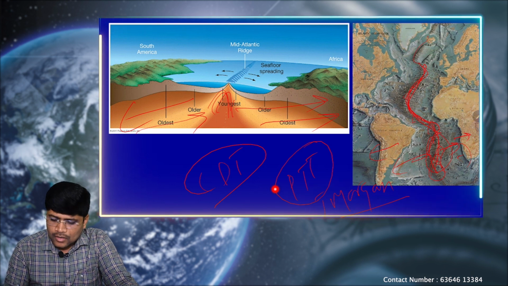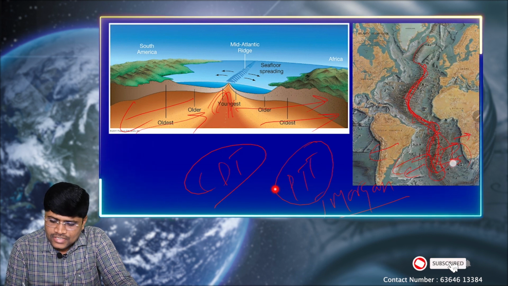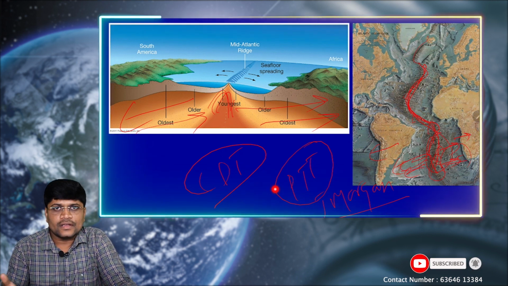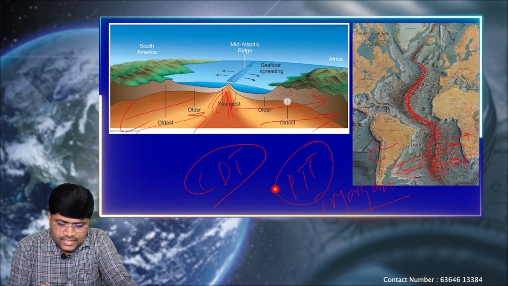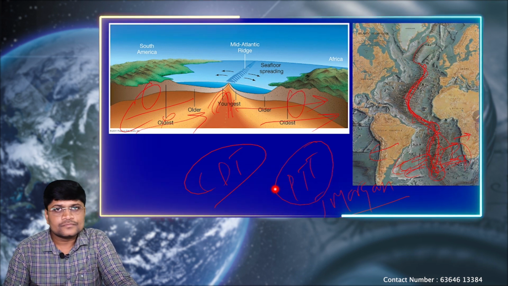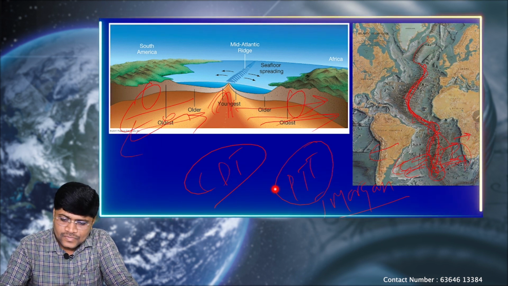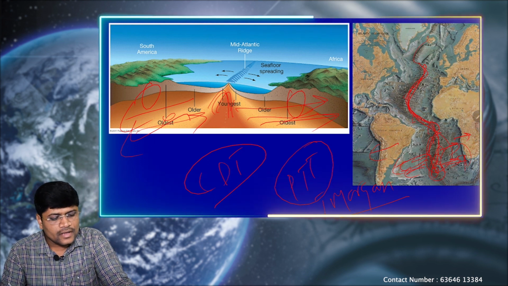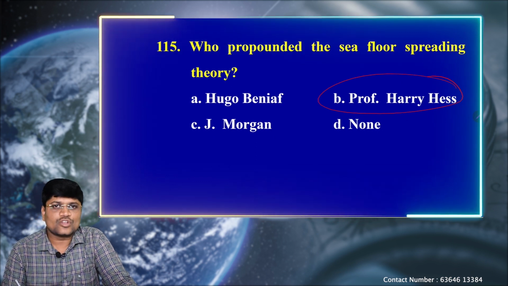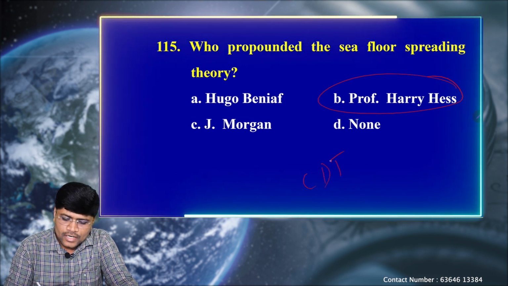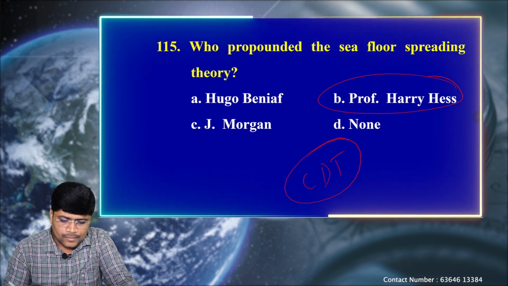due to continuous cooling and solidification, it is turning into a landmass. Once it turns into a landmass, it puts pressure on either side of the crust portion. Because of which the Atlantic Ocean floor is increasing. That means the young portion is found at the center and the old portion is at the periphery. This is called the seafloor spreading. Okay. So this theory was proposed by the scientist Harry Hess. He is the person called Harry Hess. He observed the seafloor spreading theory.